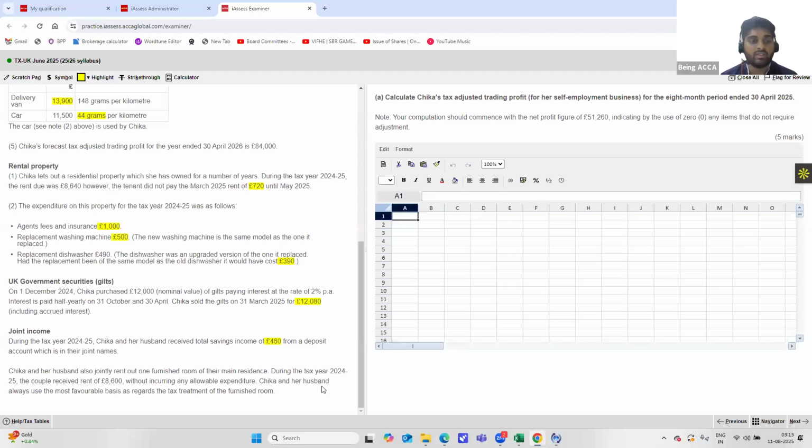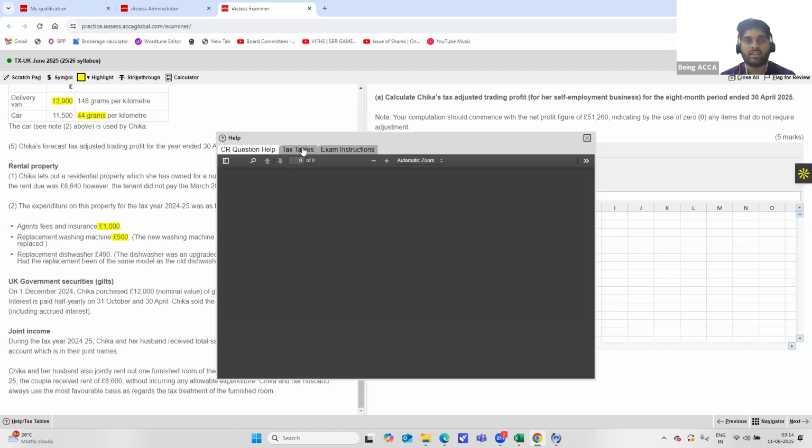Chika and her husband always use the most favorable basis as regards the tax treatment of the furnished room, which means, the rent received is 8,600, but no cost has been incurred. So either you can take it as 8,600 minus cost, so your rental income will be 8,600 pounds, or you can reduce it by the rent a room relief that is available to you, which will be provided to you in the tax tables.